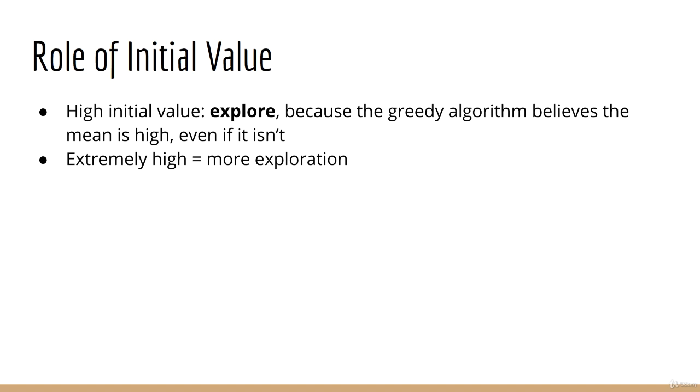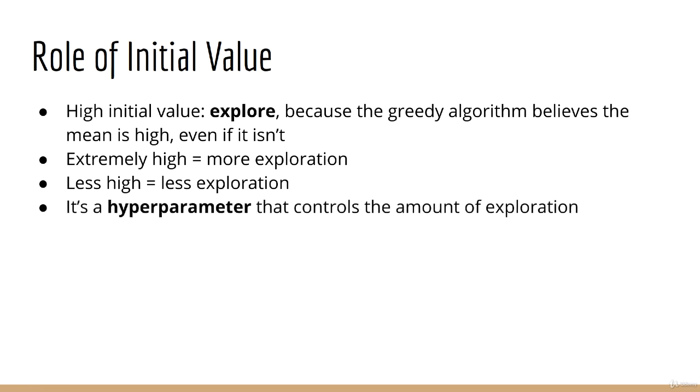If you set the initial value only a little high, then you're saying, I want just a tiny bit of exploration, because it's going to take much less time for the estimated mean to go down towards its true mean. So the initial value is then a hyperparameter that controls the amount of exploration. High initial values mean more exploration, and smaller initial values mean less exploration. But even when you set a small initial value, it still should be greater than the typical set of rewards you would get in order for this algorithm to work.